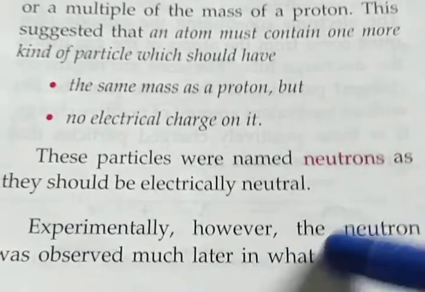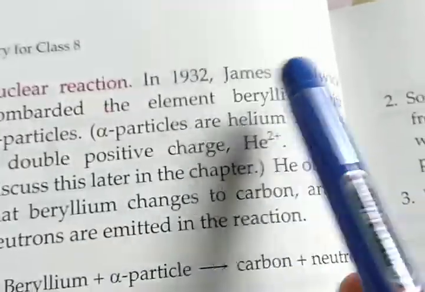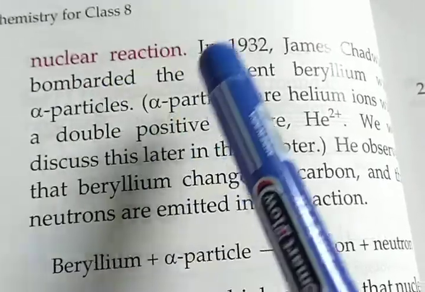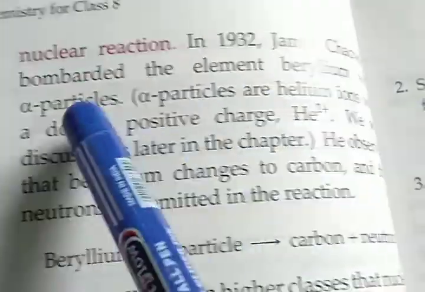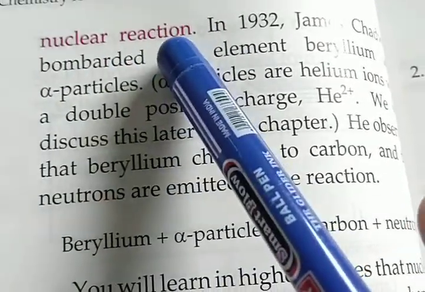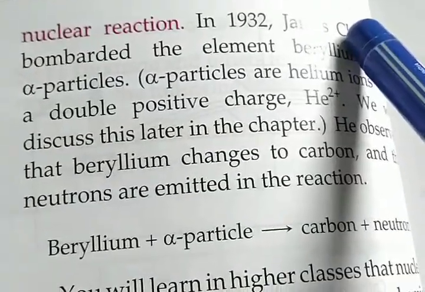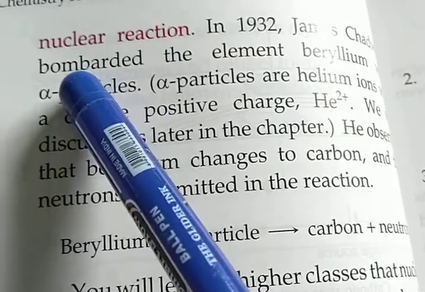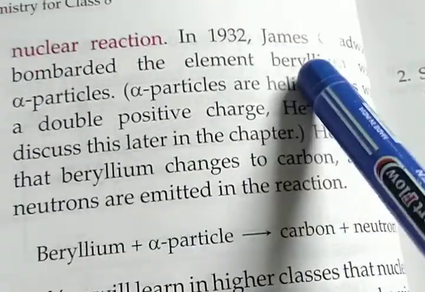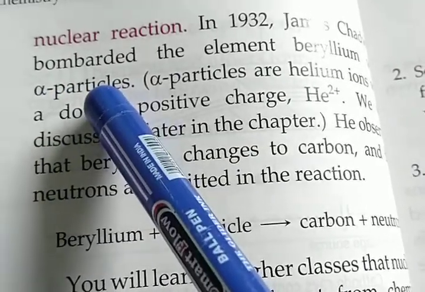Experimentally, however, the neutron was observed much later in what is called a nuclear reaction. In 1932, James Chadwick bombarded the element beryllium with alpha particles. So, what is the meaning of that? In a nuclear reaction in 1932, the scientist James Chadwick performed an experiment in which beryllium was bombarded many times with alpha particles.